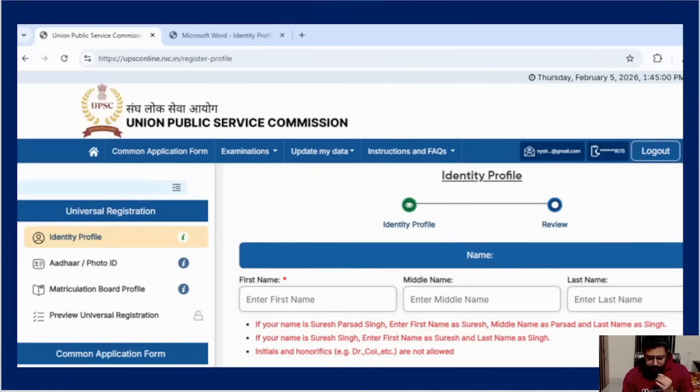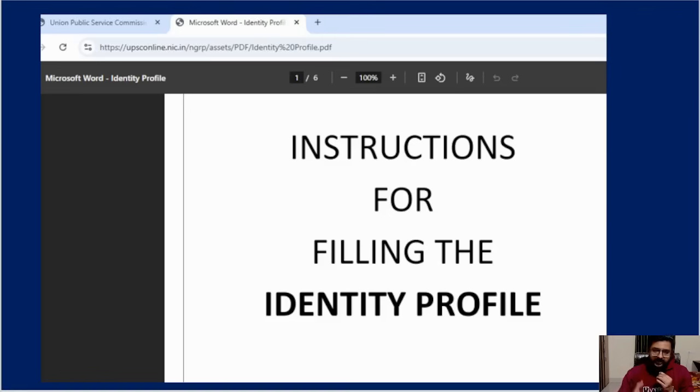Now I told you, if you click on the identity profile, the place where you have to fill will open, and parallelly another tab will open. In that tab, a PDF or a Word document will open, which has all the instructions of how to fill that. Okay, anyway, I'll explain it to you here. You don't need this, but whenever you click on that, both things get opened: the place where you have to fill, and the help PDF on how to fill it.